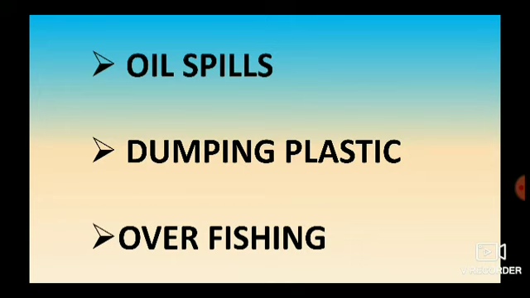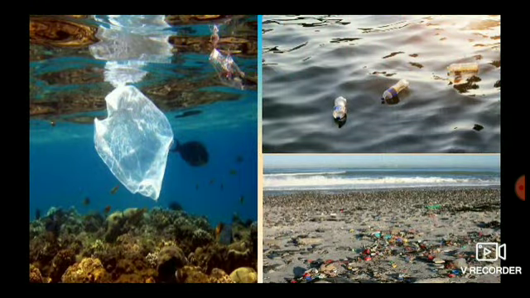The second one is dumping plastics. It's like this, children. You should not throw your plastic wrappers or plastic bottles or whatever waste you have when you go to the seashore or beach. You should keep it inside your bag, and once you see a dustbin, you throw it there.